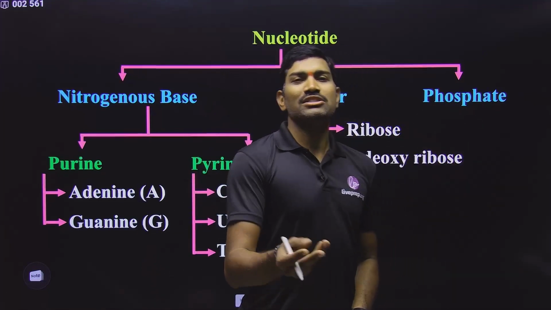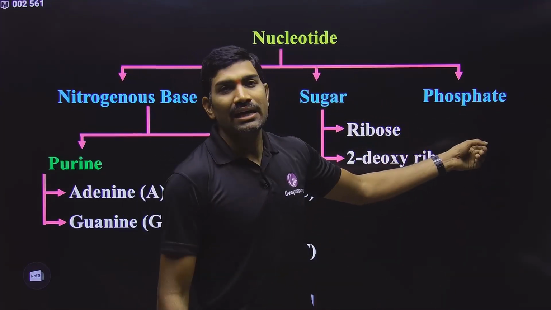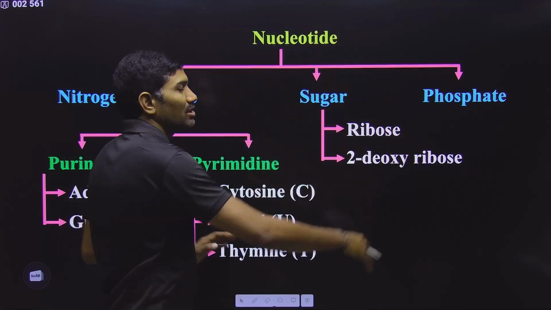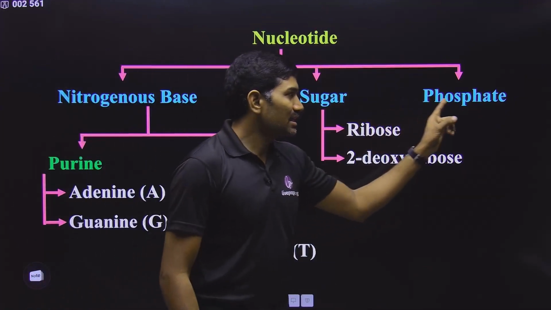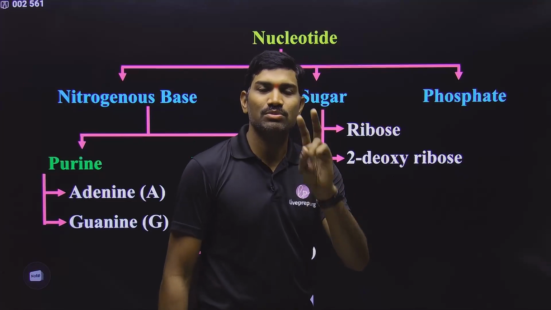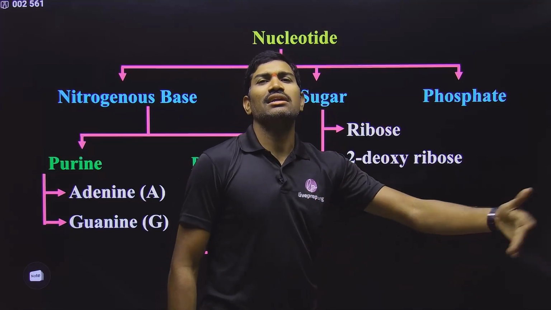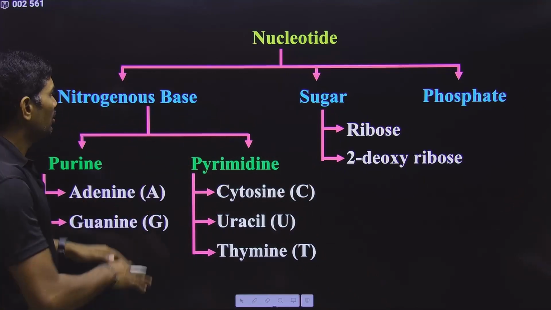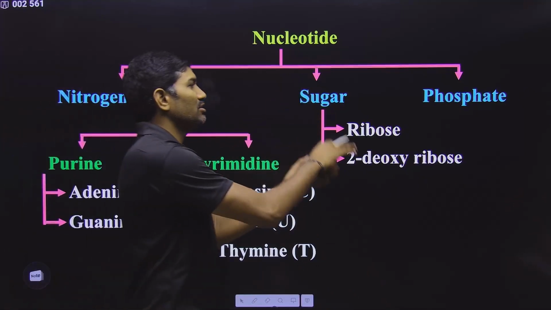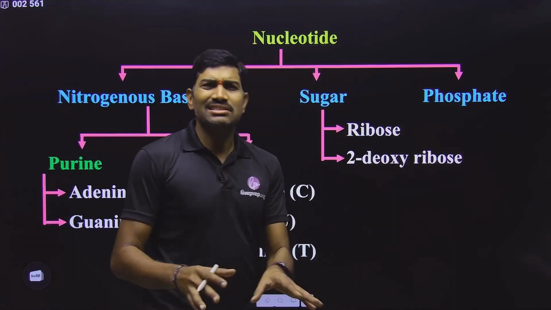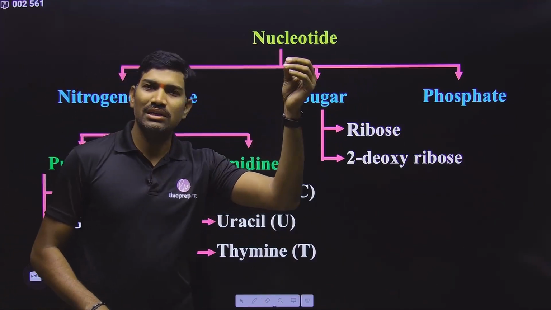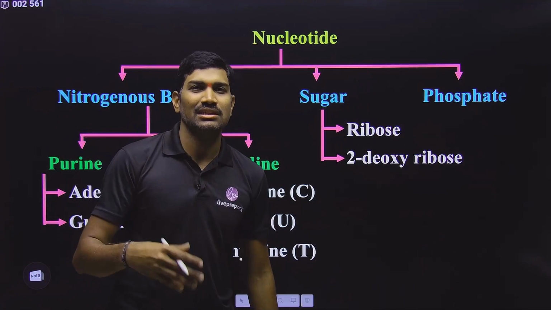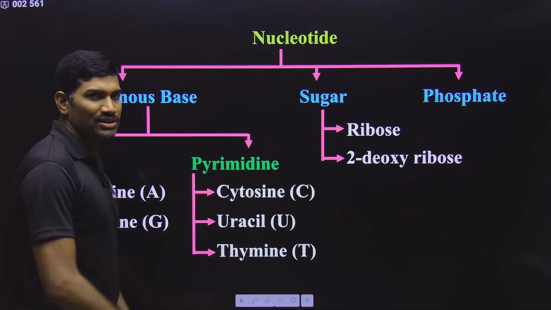And then phosphate group, H3PO4, is present. Some nucleotides may have one phosphate, some are having two phosphates, some are having three phosphates. In general, I am talking about nucleotides. Accordingly, the name will change. Clear? This is the basic information regarding this. So in this way, individual nitrogenous base, individual sugar, individual phosphate with structures, with clarity, we have studied in the regular classes. In the revision, I am not going into those individual structures here. So directly I am going with superficial information.